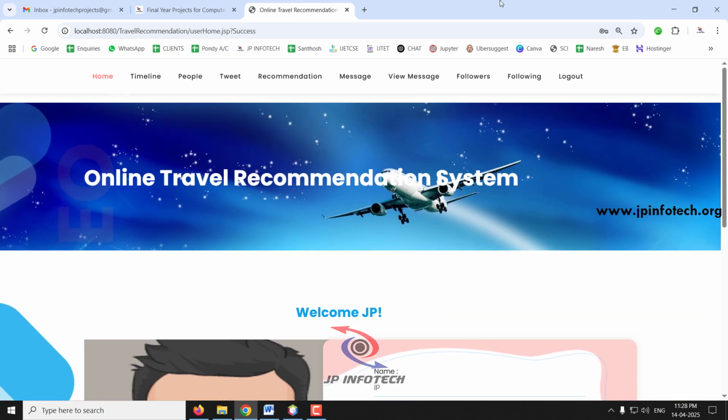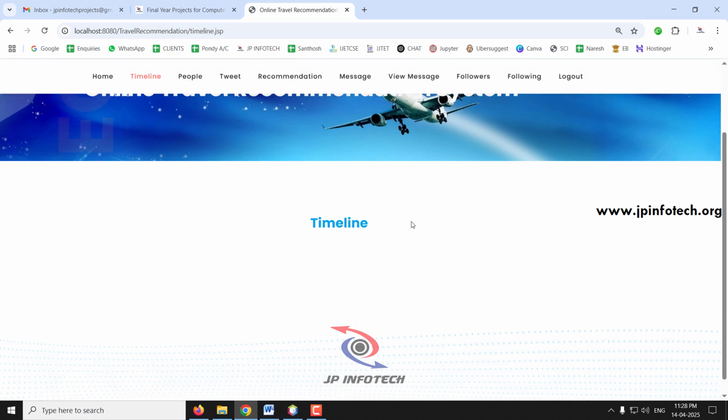Here the user part has various options like timeline, people, tweet, recommendation, message, view message, followers, following, logout, etc. Now let us see all these things one by one. This is the first time we are logging into the system, so no one has posted any tweet, so the timeline will be empty, and it is empty now.